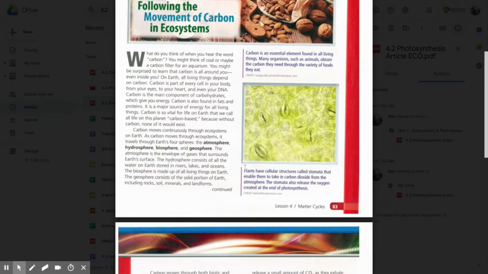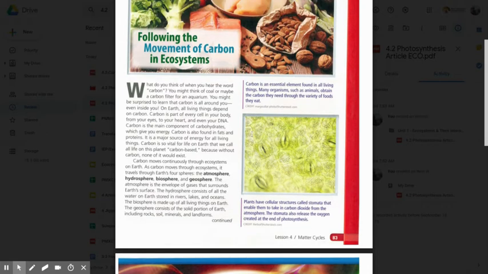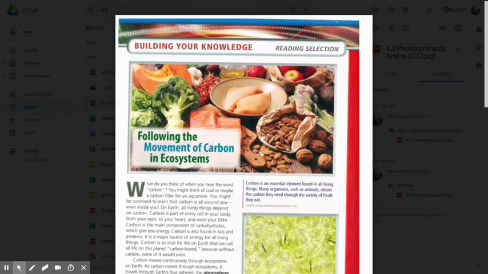Plants have cellular structures called stomata that enable them to take in carbon dioxide from the atmosphere. The stomata also release oxygen created by the process of photosynthesis. And finally, carbon is an essential element found in all living things. Many organisms, such as animals, obtain the carbon they need through a variety of food they eat. So once again, this was Following the Movement of Carbon in Ecosystems.